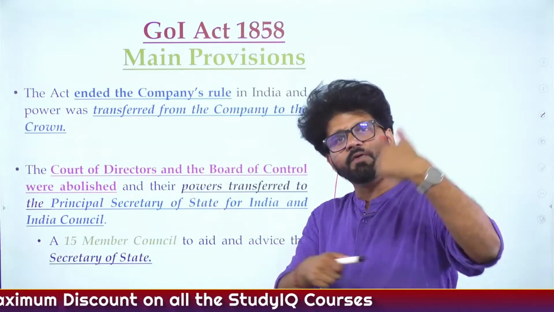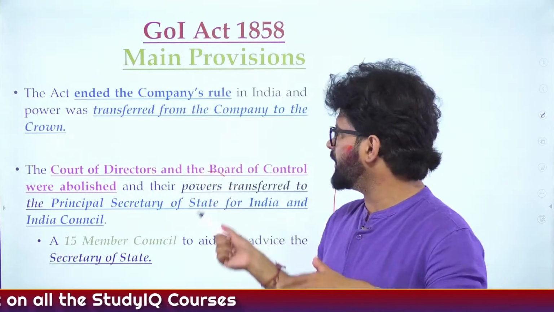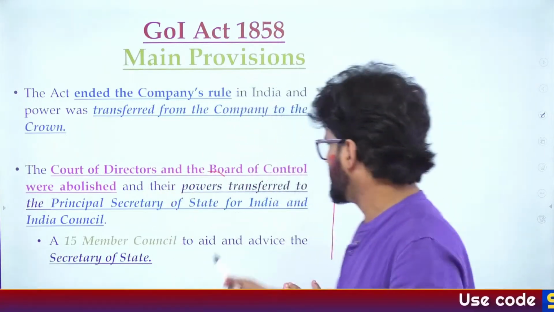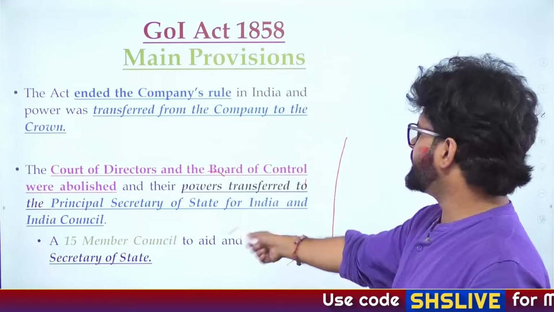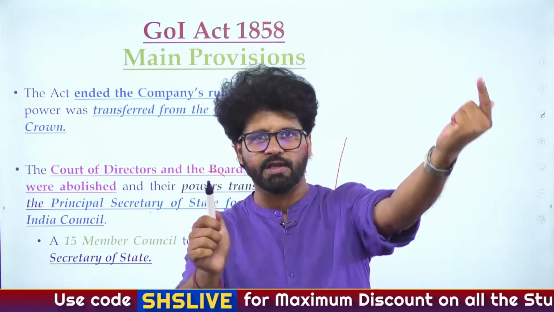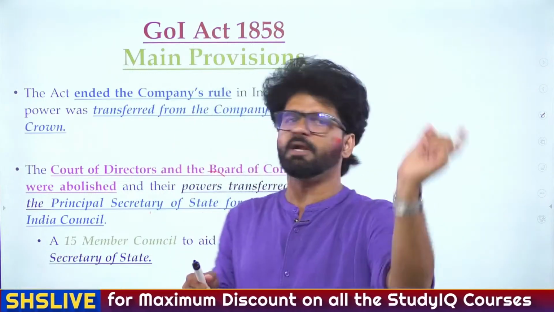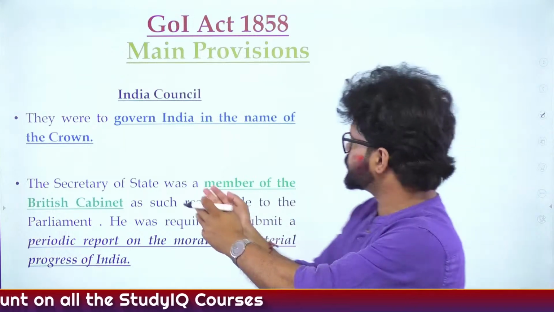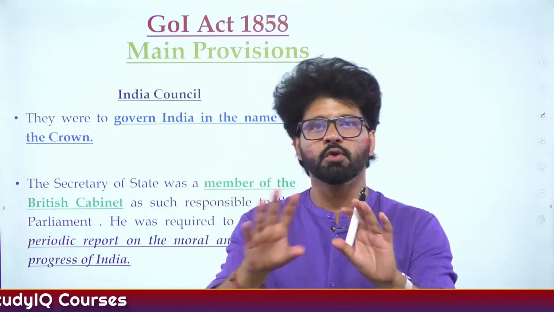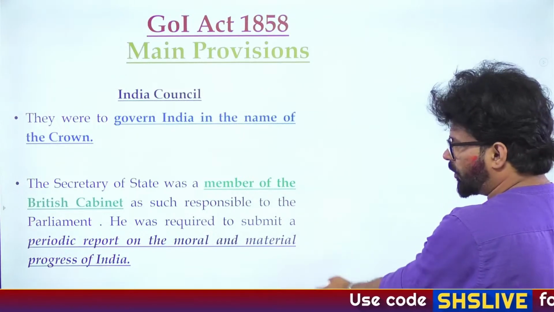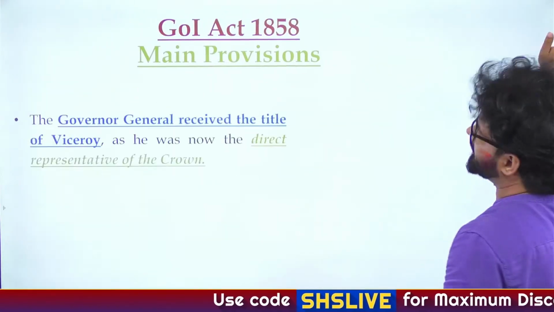Do remember via which particular act these two bodies came into existence, especially the Board of Control. We had the Court of Directors earlier. And this is what is written here: a 15-member council called the India Council was created to assist the Secretary of State, who was one of the cabinet ministers in Britain. All these things we have discussed. This is the expanded version for you so that you can read it slowly.